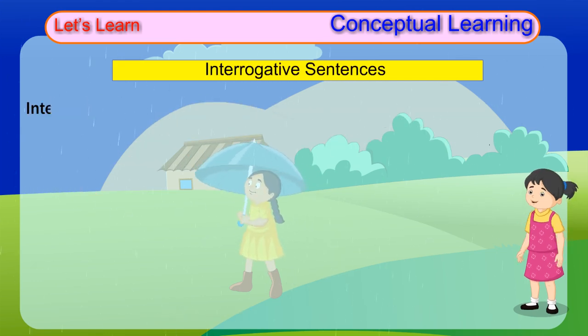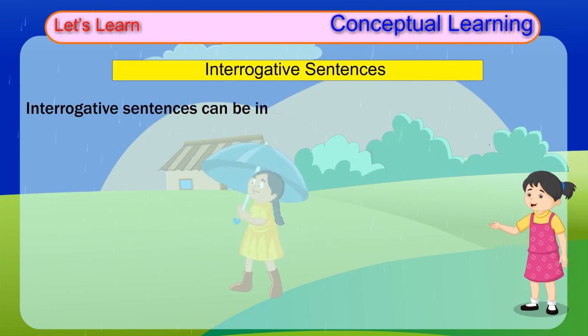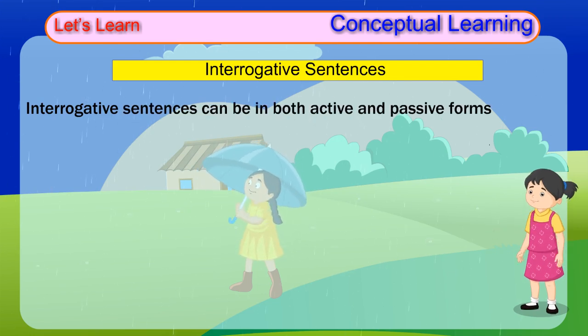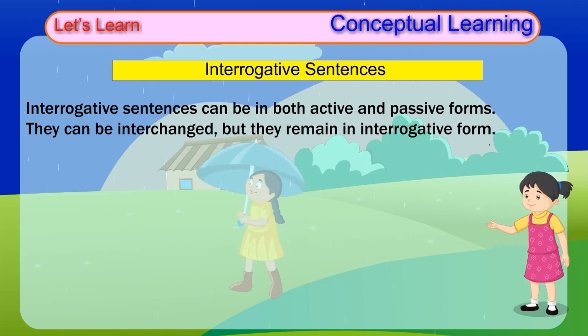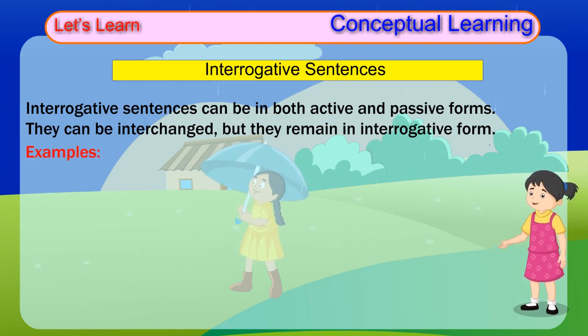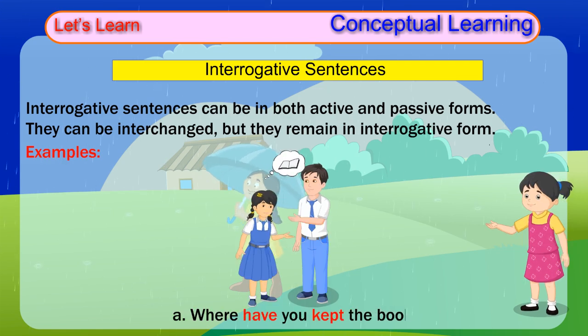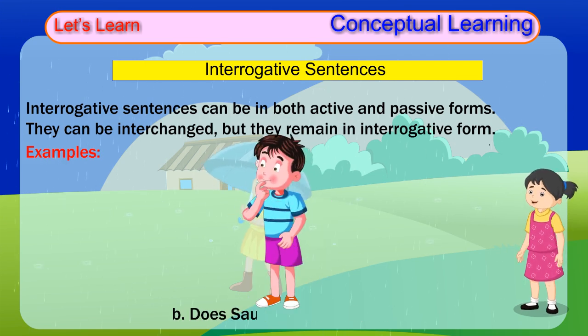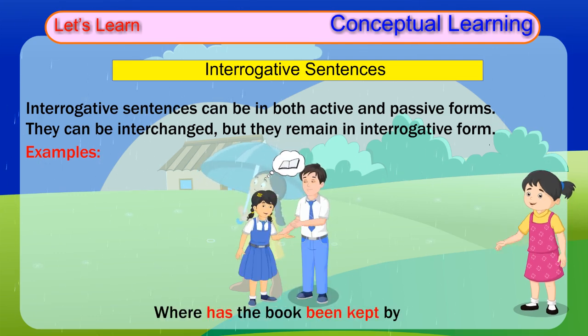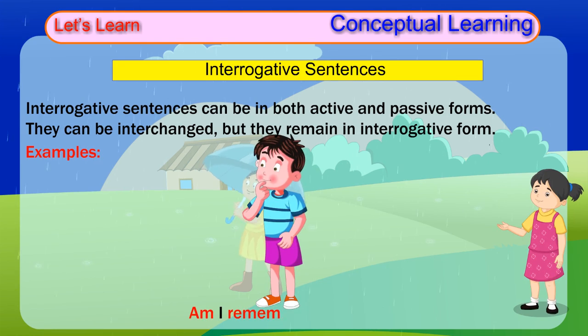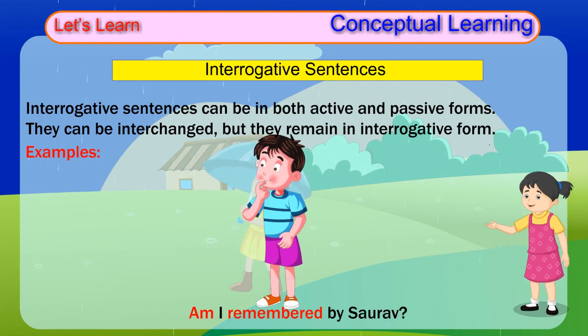Interrogative sentences. Interrogative sentences can be in both active and passive forms. They can be interchanged, but they remain in interrogative form. Examples: A. Where have you kept the book? Where has the book been kept by you? B. Does Saurav remember me? Am I remembered by Saurav?